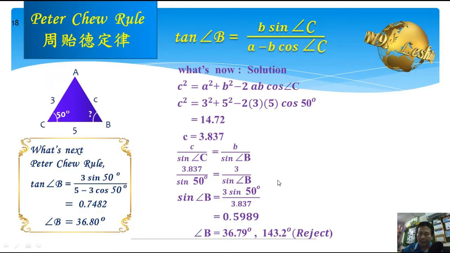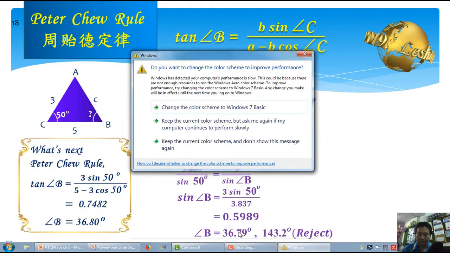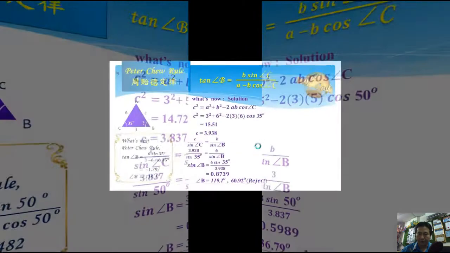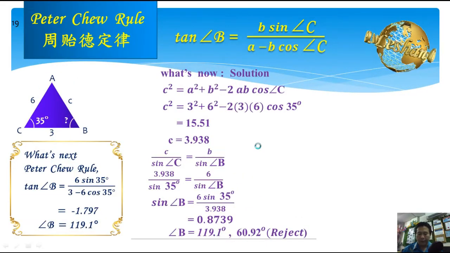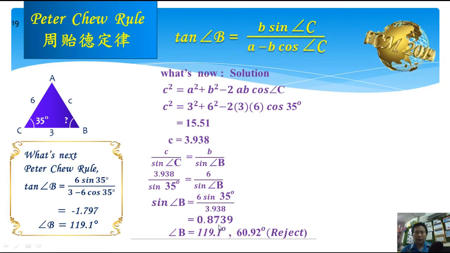Let us see the example provided. As we see, sine of angle B is positive, and the angle B is an acute angle. Sorry. We see sine of angle B is also positive, but the angle B is an obtuse angle. So, it is easy for students to make a mistake in the final answer.